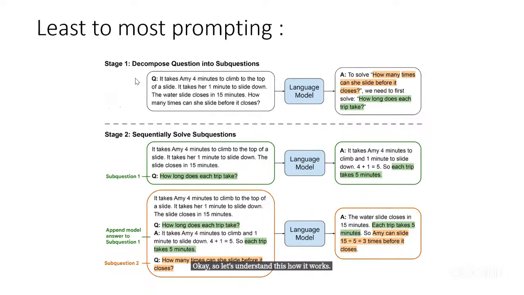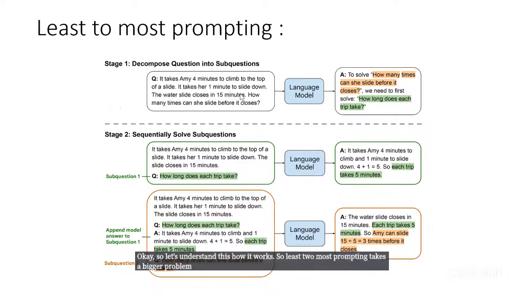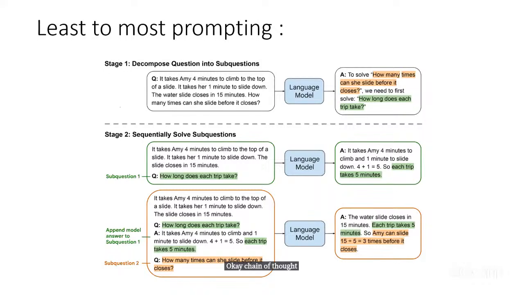So least to most prompting takes a bigger problem and chunks it down to smaller problems, and then asks the language model to solve these smaller problems individually. Okay, in chain of thought prompting, we were dividing it into problems, but we were not solving them individually, right?